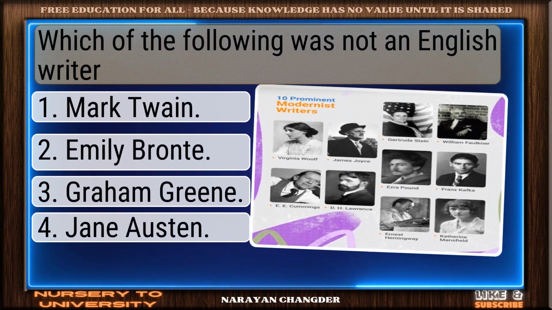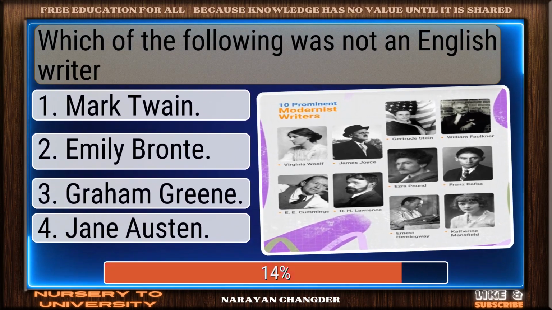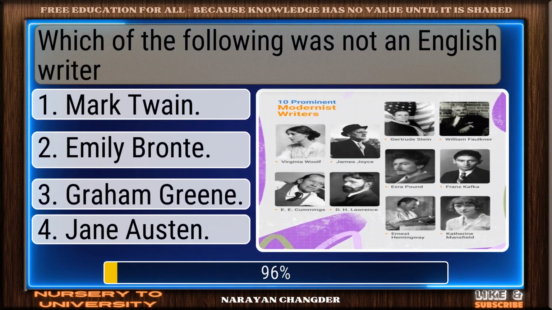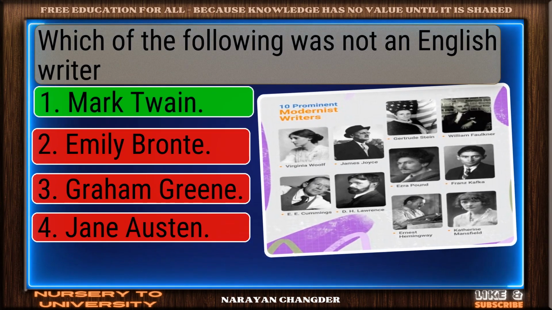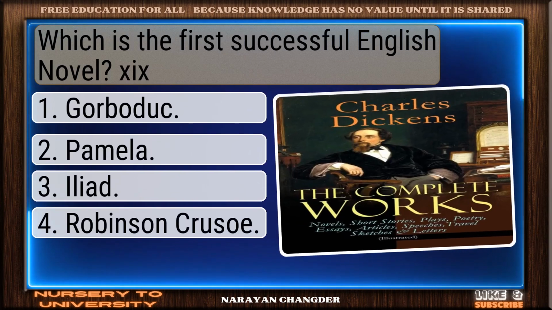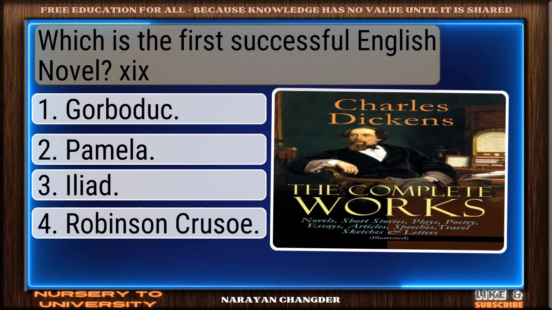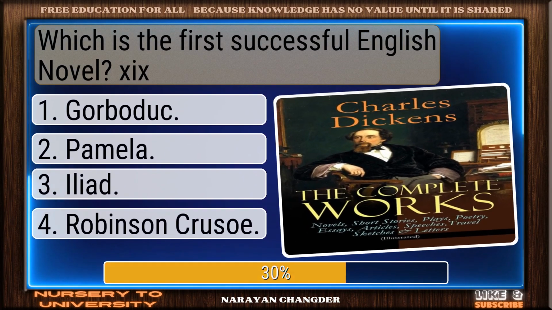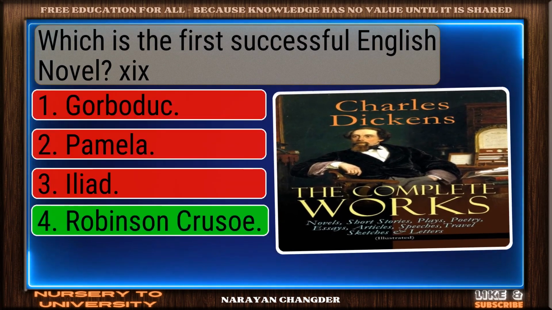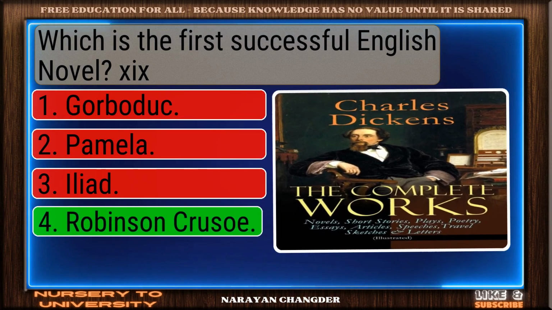Which of the following was not an English writer? Good thinking. Mark Twain is right. Which is the first successful English novel? Perfect. Robinson Crusoe is the one.